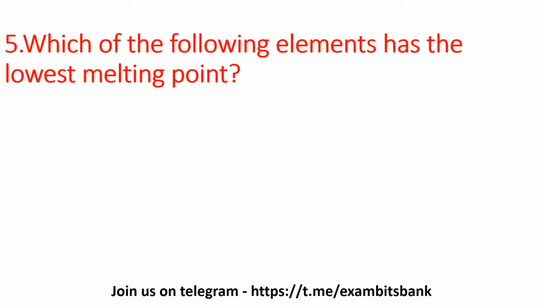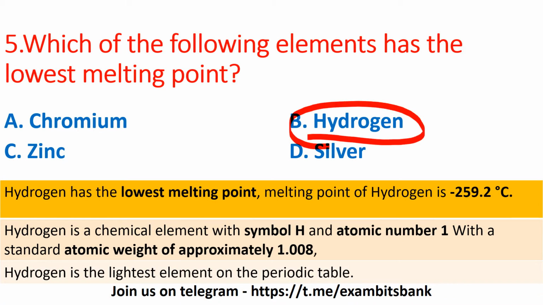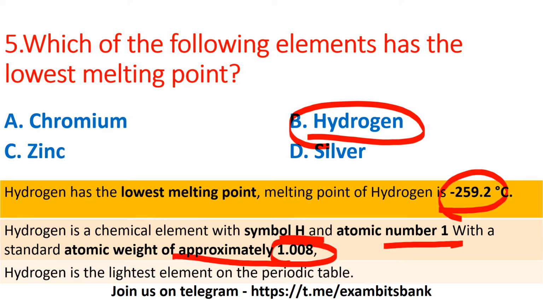Which of the following elements has the lowest melting point? Options are chromium, hydrogen, zinc or silver. Here the answer is hydrogen, option B. So hydrogen has the lowest melting point, and the melting point is minus 259.2 degrees Celsius, and hydrogen is a chemical element with symbol H and atomic number 1 with the atomic weight of approximately 1.008, and hydrogen is considered as lightest element on the periodic table. Moving on to next question.